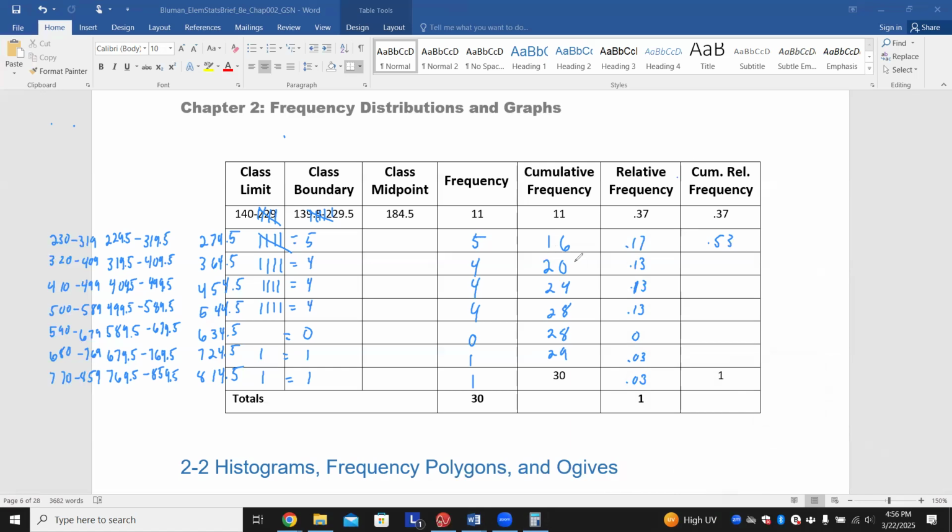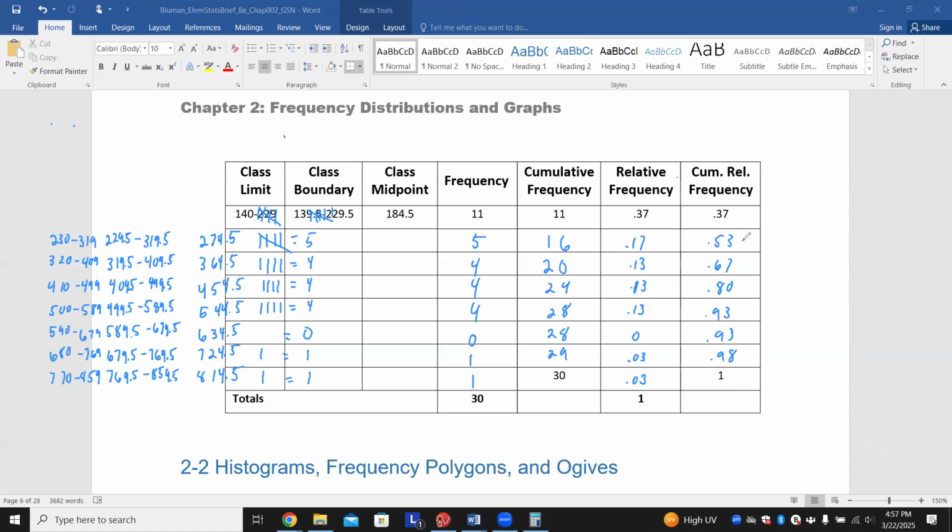Then you do 20 out of 30, and now you get 0.67. So 67% of my data has a salary of 409 or less. Then 24 out of 30 gives 0.80, then 28 out of 30 gives 0.93, and again 0.93 because this didn't change. The next one would be 0.98, and of course the last one, 30 out of 30, would be 1.